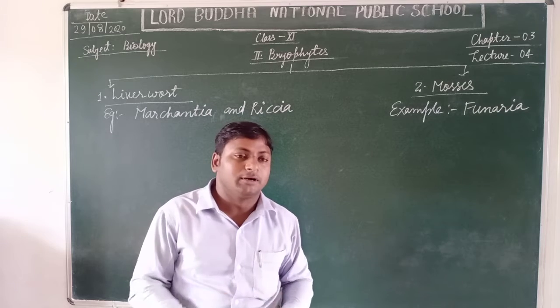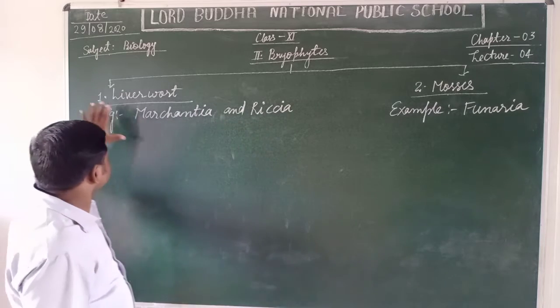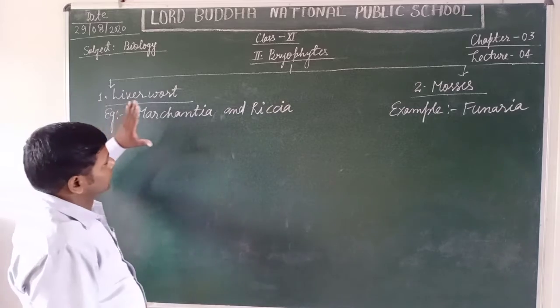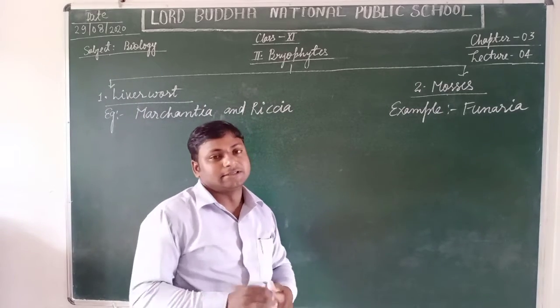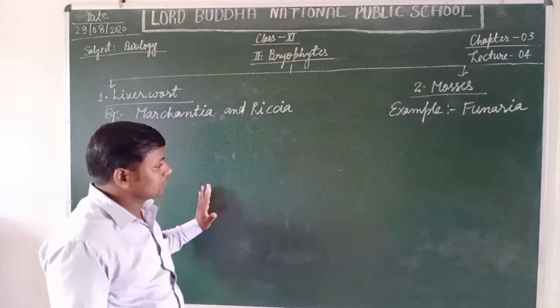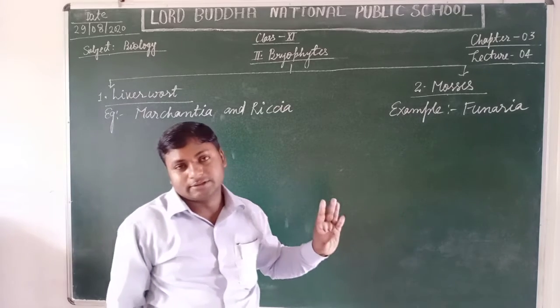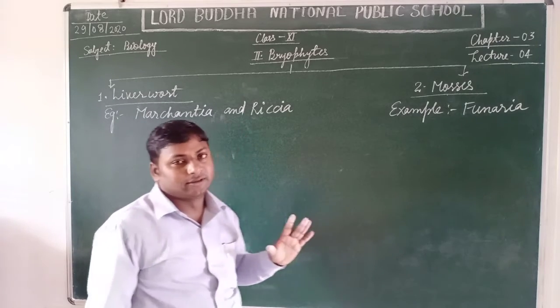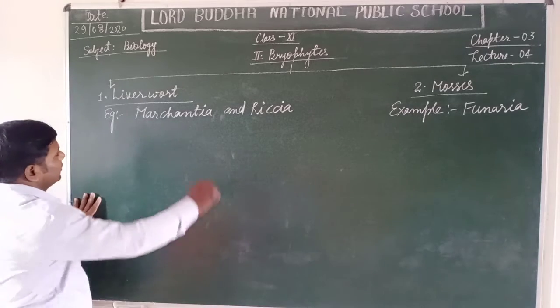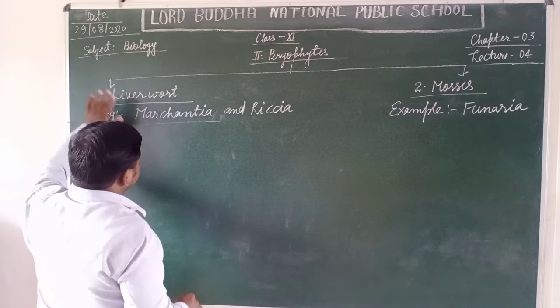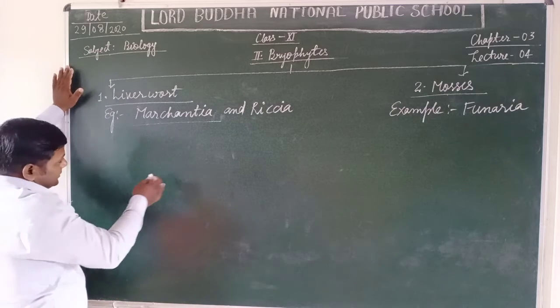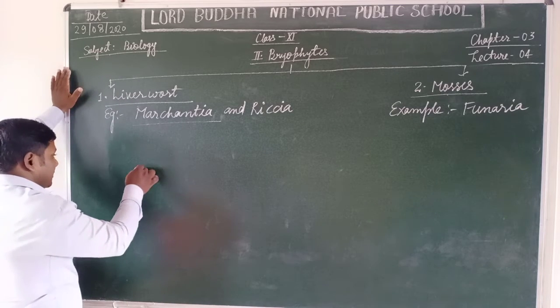The sporophyte is the main plant body of the liverwort or bryophytes. It consists of three components: the foot, the seta, and the capsule. Now I am going to describe the structure of Marchantia, its male as well as female branch.